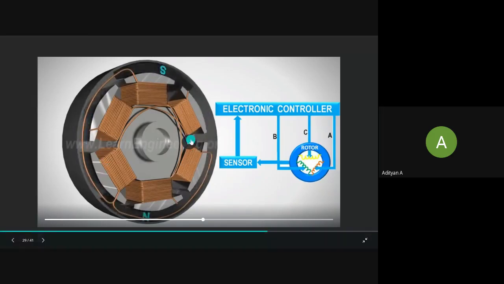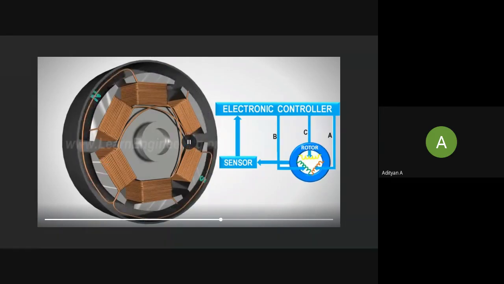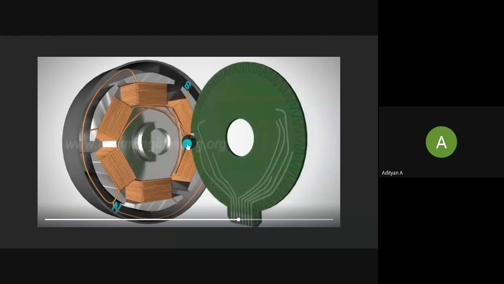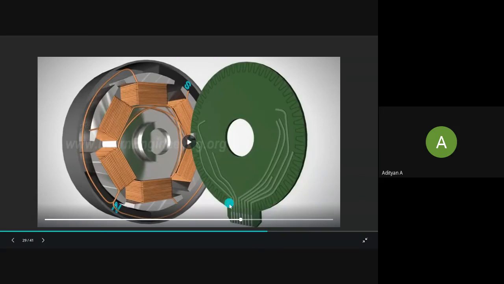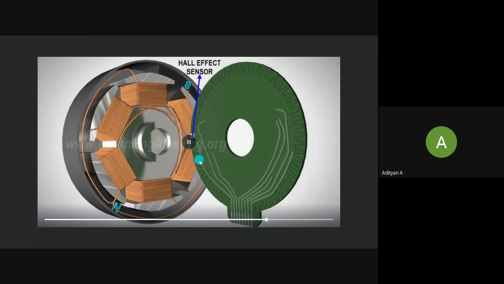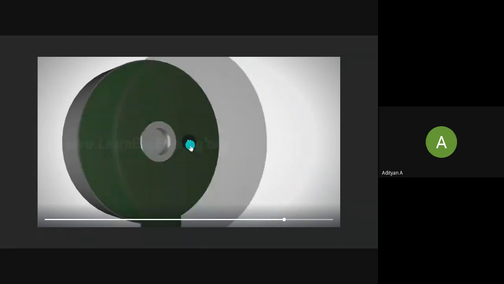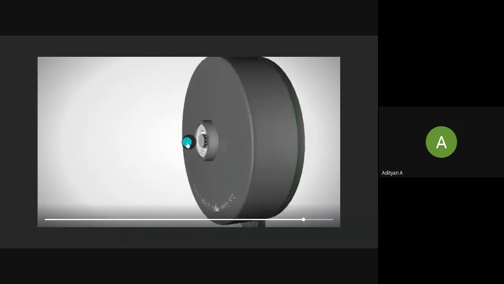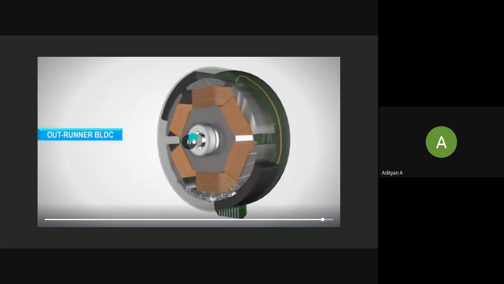So as the rotor rotates, we have the Hall effect sensor, which will sense the direction of magnetic field and the magnitude of magnetic field. Depending on that, our electronic speed controller will decide which coil has to be energized. So this is how the Hall effect sensor looks like, this green part here. It is always positioned below the stator in this configuration. All right, we'll move to the next slide.